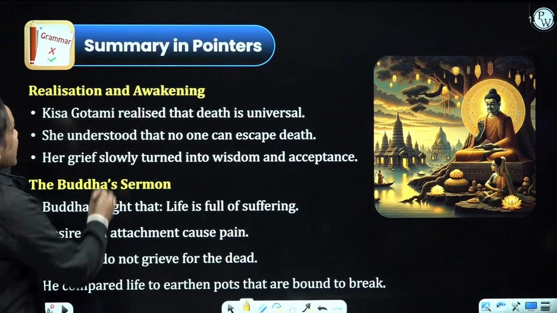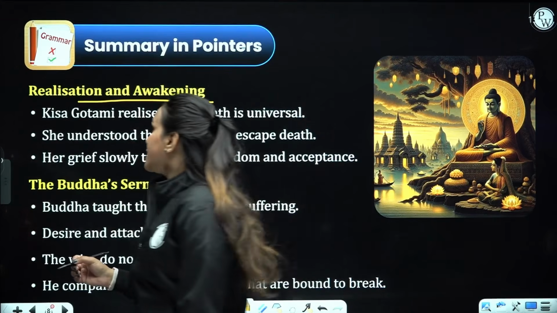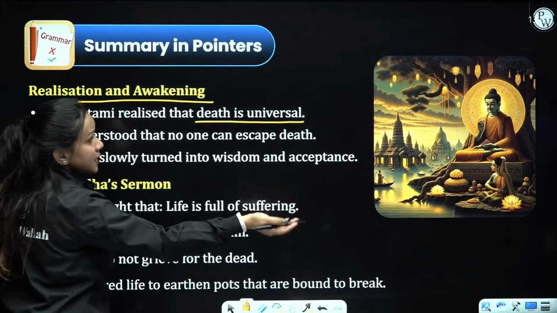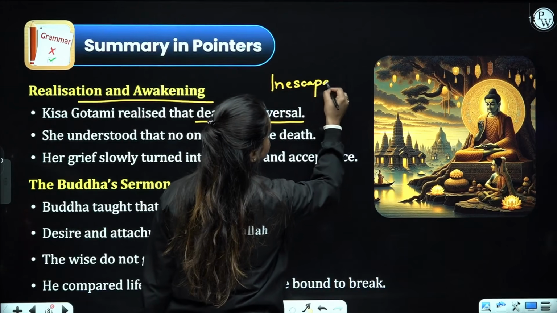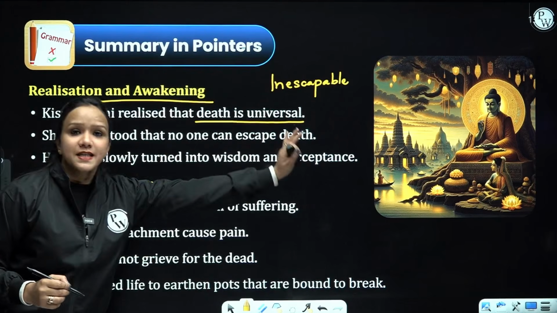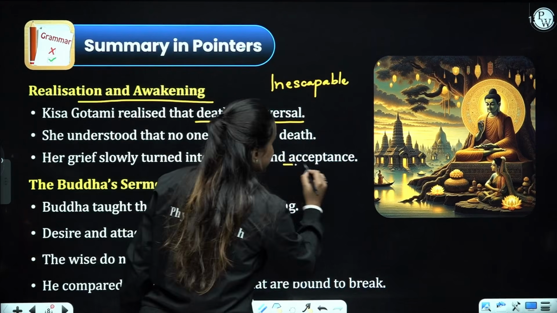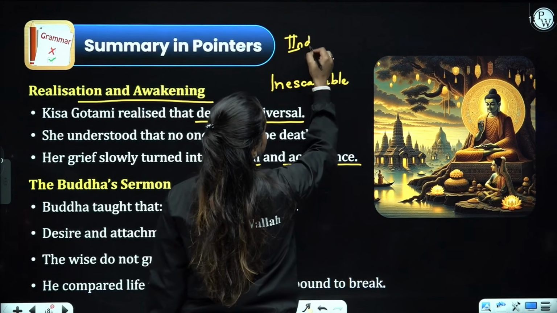Then realization and awakening. From this particular incident comes her realization and awakening of the truth. Kisa Gautami realized that death is universal. You cannot escape it. This is inescapable. She understood that no one could escape death, right? Her grief slowly turned into wisdom and acceptance.